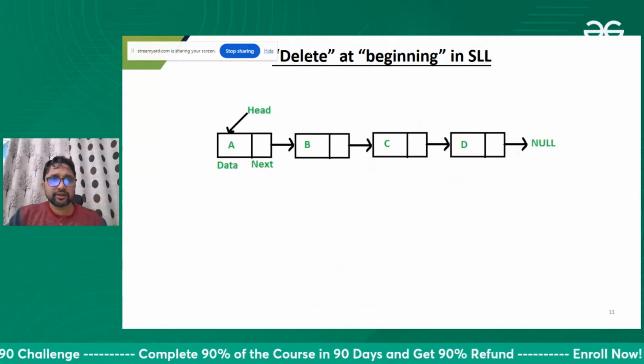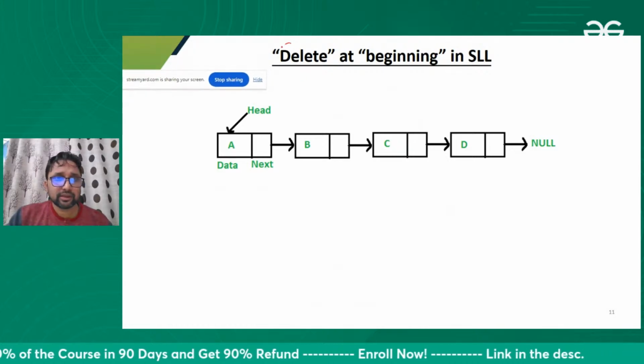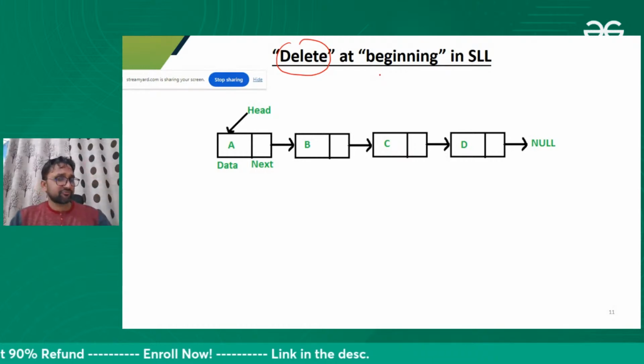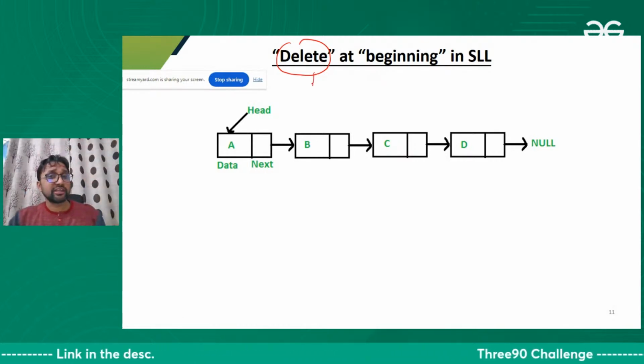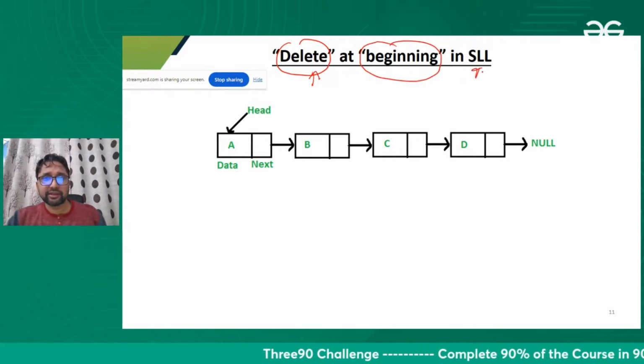Now, next operation. Let's perform the deletion. Insertion we have done at the front, at the end, at the middle. Okay, let's do the deletion now at the beginning of the singly linked list.